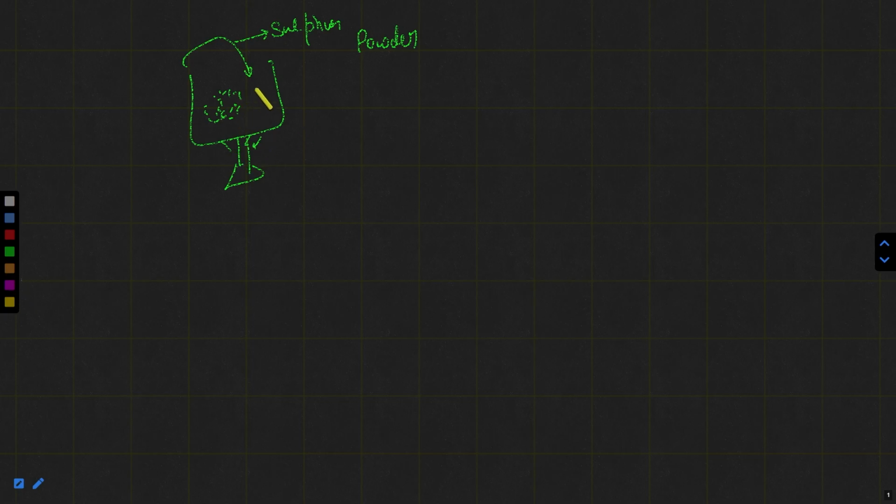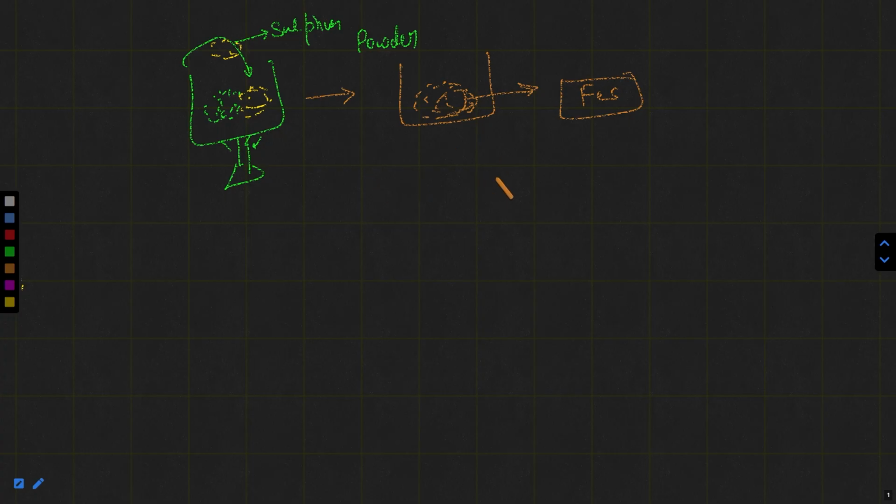So what will happen after heating? You will get a blackish powder, which is not iron, not sulfur, that is FeS.